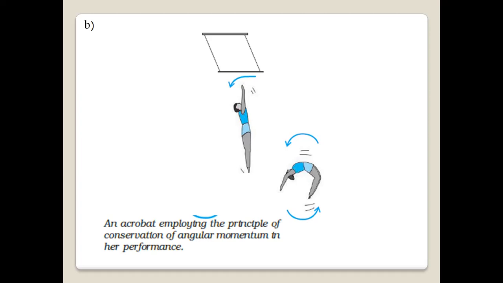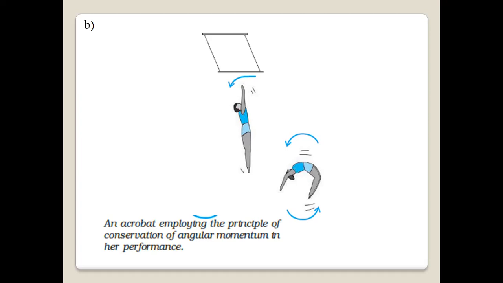Now this is another example of an acrobat, and he makes use of the principle of law of conservation of angular momentum in his performance. So let us see. In the first case, we can see he is in a vertical position with his arms and legs stretched out. So from the axis of rotation, the distance will be large.